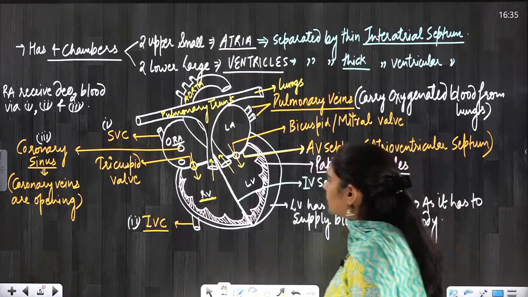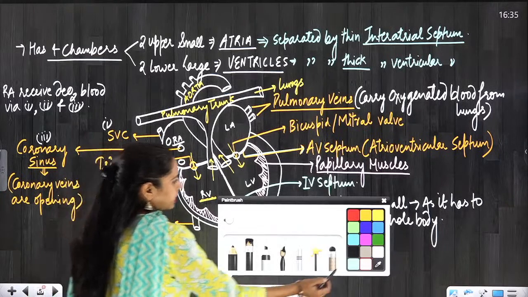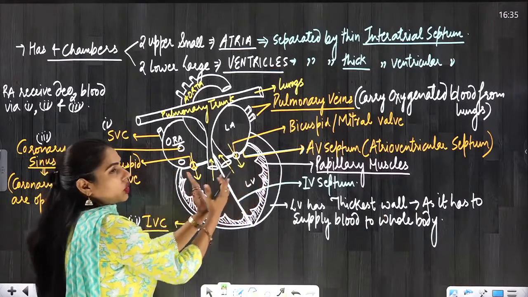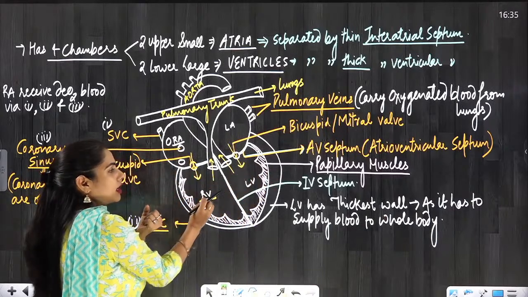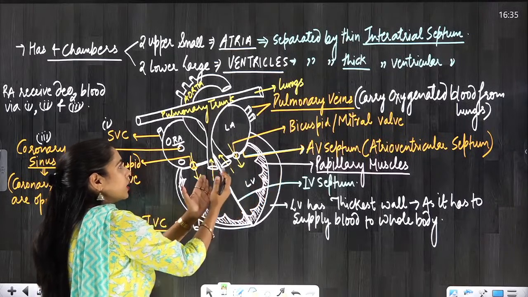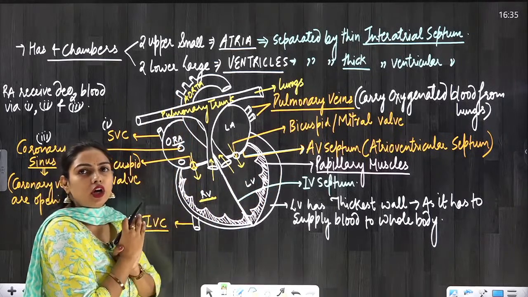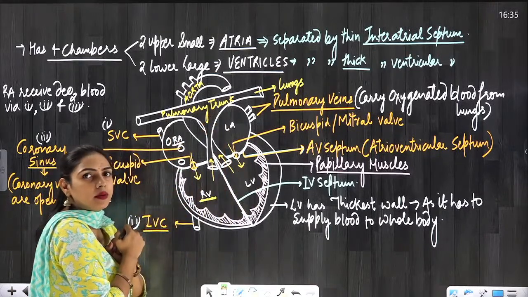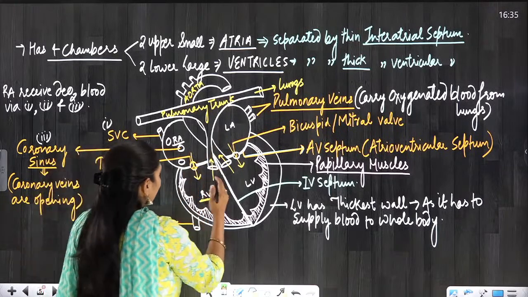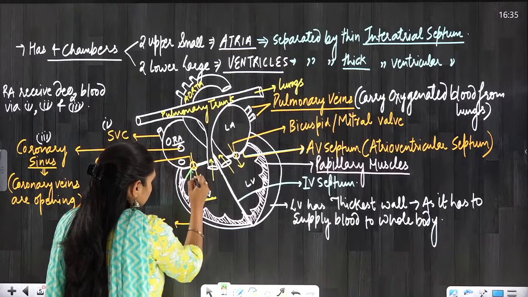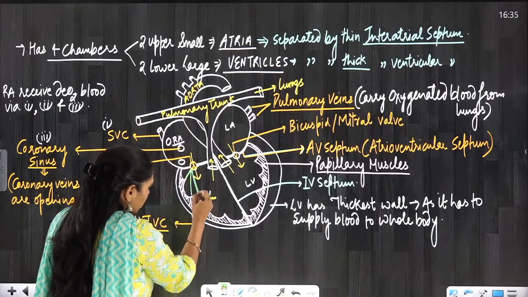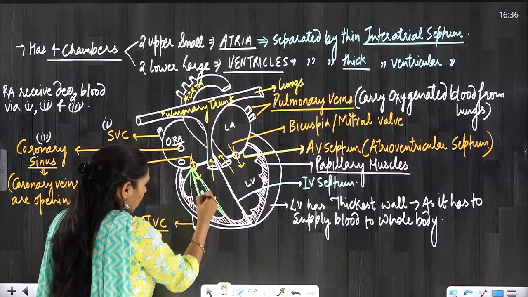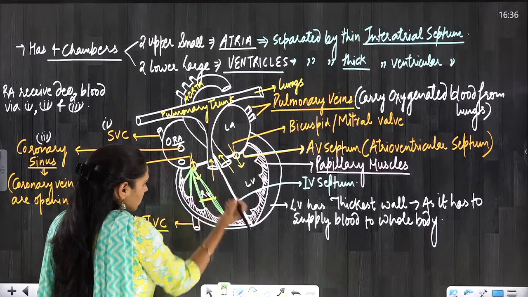So what is the function of papillary muscles? See, during the ventricular contraction, what is happening here? During the ventricular contraction, beta, the deoxygenated blood here and the oxygenated blood here is going to enter into the pulmonary trunk and aorta. Is that clear? So it should not go back into the right atrium and left atrium. Yes or no? So for that there are some cord-like structures which are connected to the valves like this.